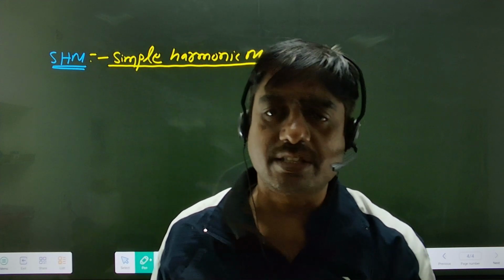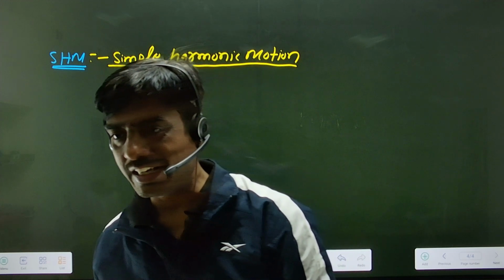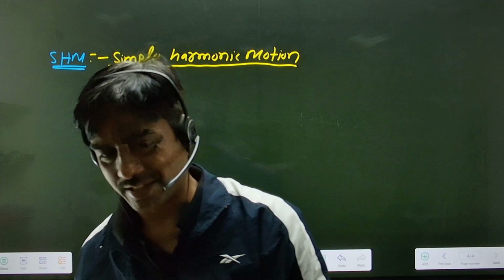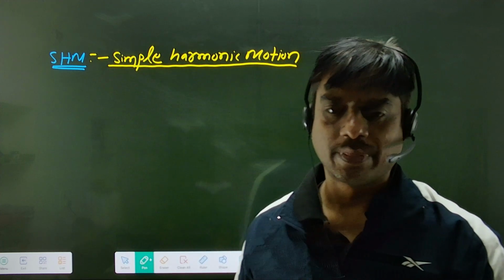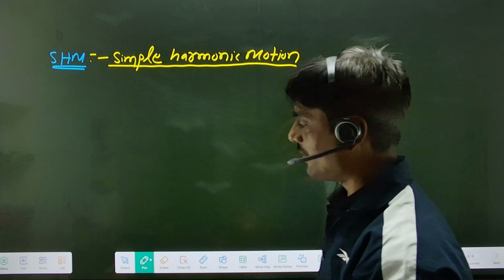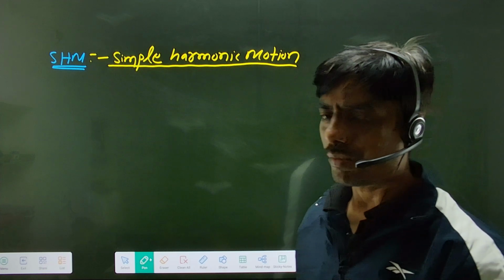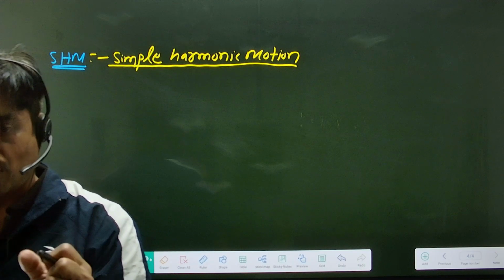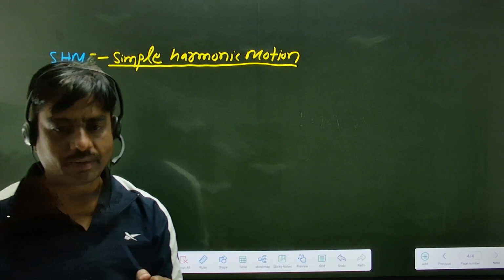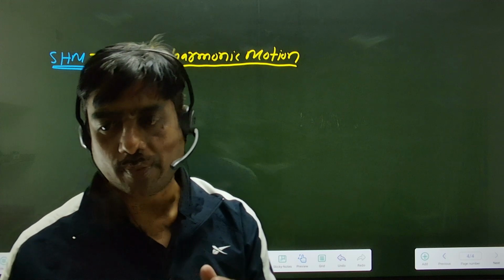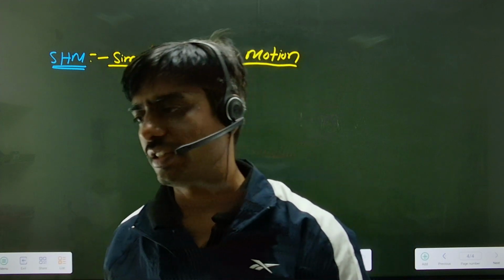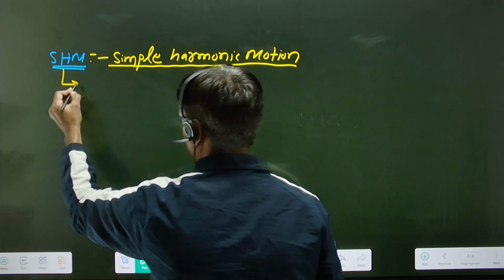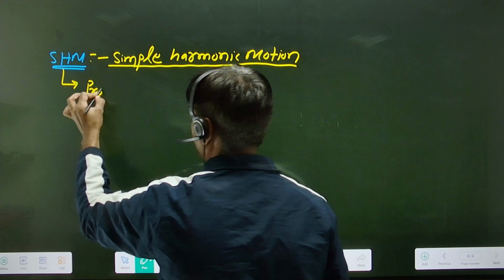Why is it called SHM? Is every periodic motion SHM? No. SHM is a part of periodic motion. So SHM by definition, when we calculate mathematically for any object, it is the projection of the position of any object on a vertical axis. Mathematically, when we discuss the SHM, it is the projection of